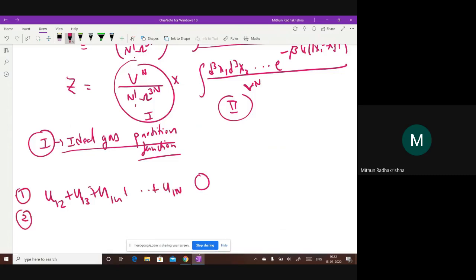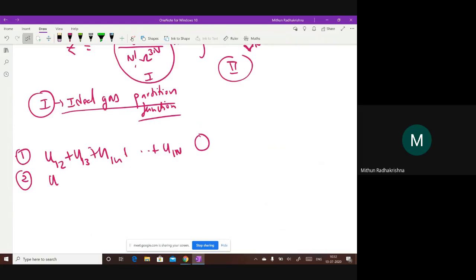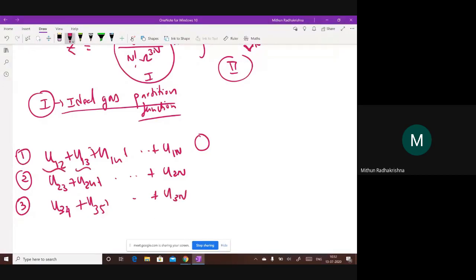For particle 2, of course, I cannot do u21 because it's double counting. I have already counted that. u22 is of course not there, a particle does not interact with itself. So now I have u23, u24 up to u2n. For the third particle, it will be u34, because u31 and u23 are already counted. So this I have to integrate over. These are all the pairs which will come.